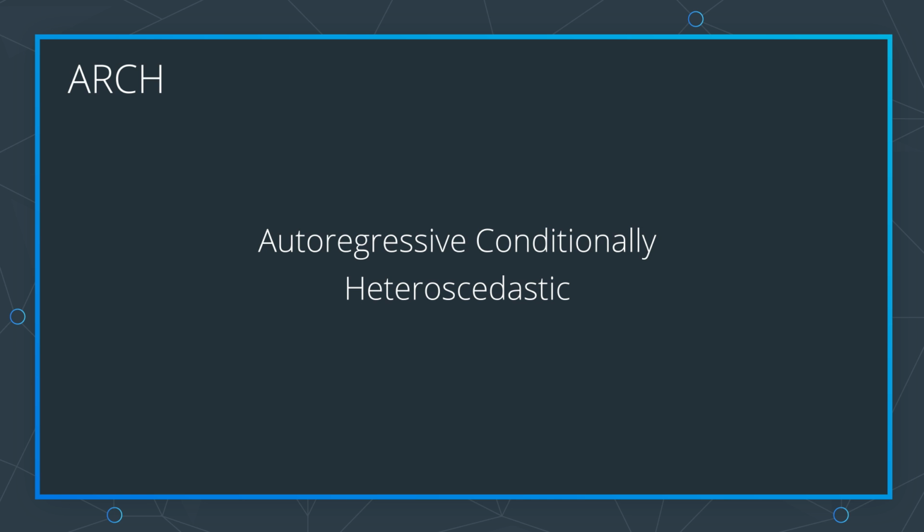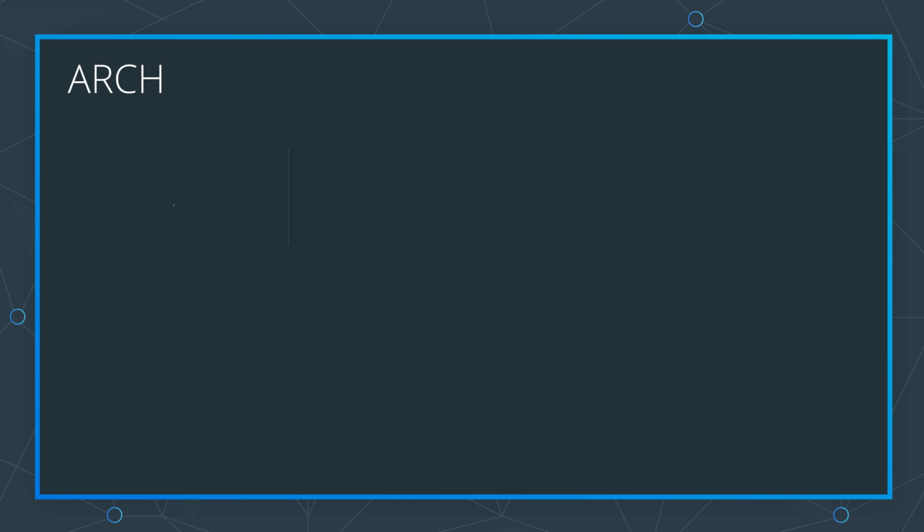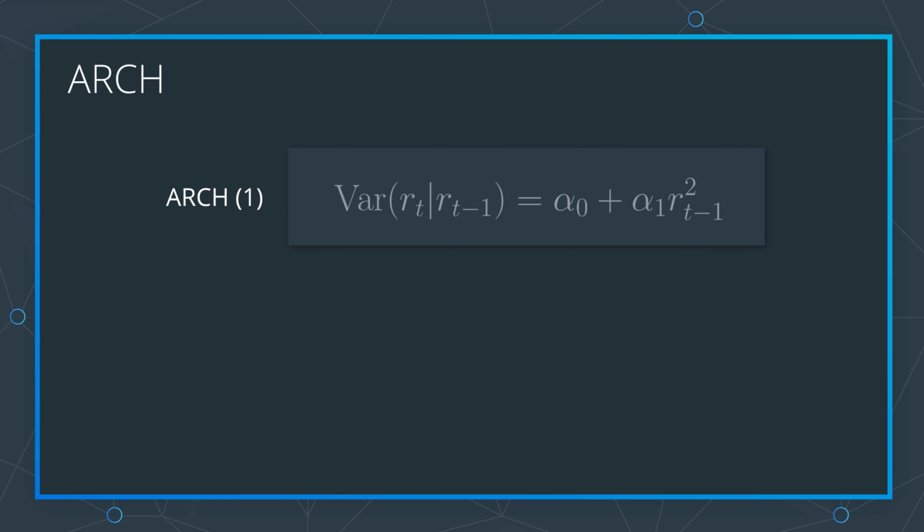Finally, conditional here refers to a constraint we place in this model, which limits the heteroscedastic property to be conditionally dependent on the previous value or values of the variable. An ARCH model looks really similar to the formula we had for an exponentially weighted moving average. The current variance is a weighted sum of past squared log returns, but now we think of the weights as being parameters of a model.